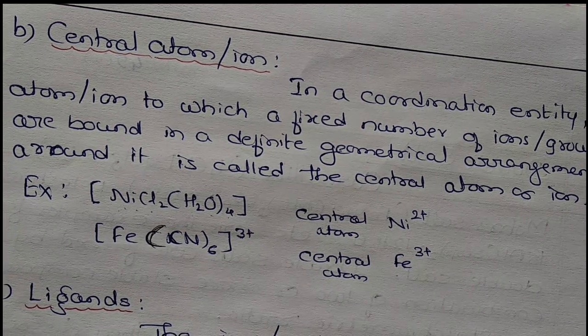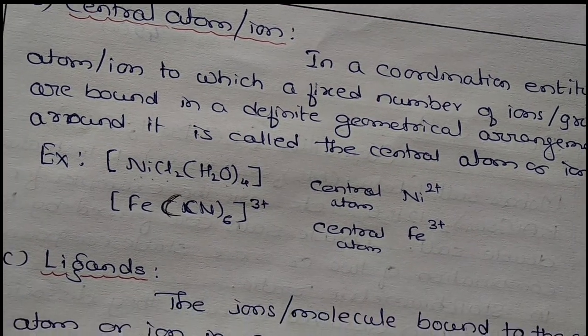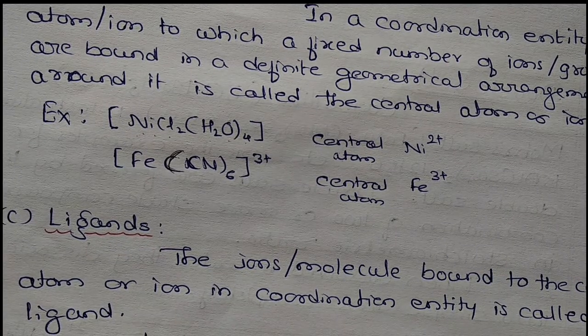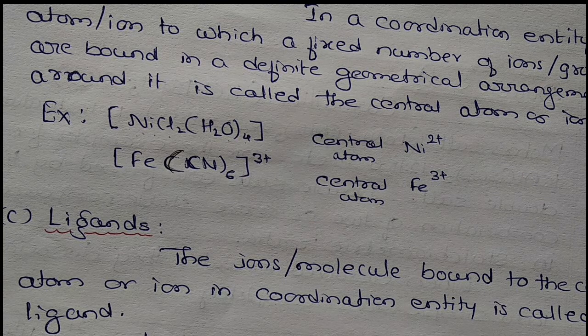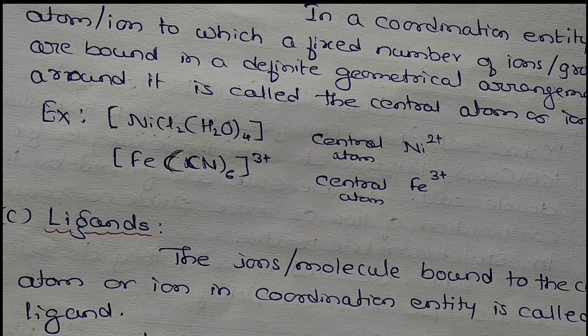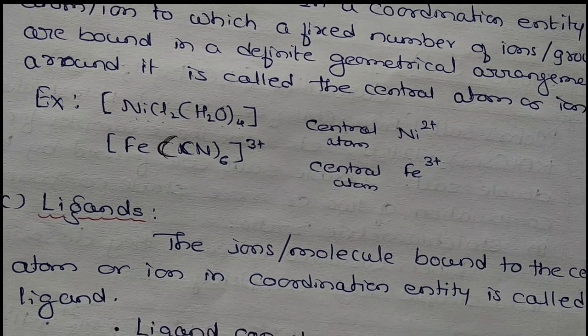So next is a very important concept, that is ligands. This is very important because to name the complex or to identify the oxidation state, we must know the different ligands.